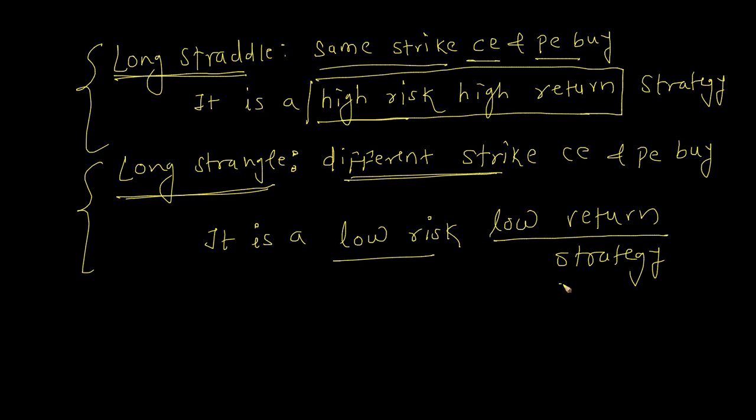So this strategy is for option buyers who want to play safe, and the aggressive high risk takers can go for the long straddle. Of course, in both the straddle and strangle, we are going long here, that means we are buying.